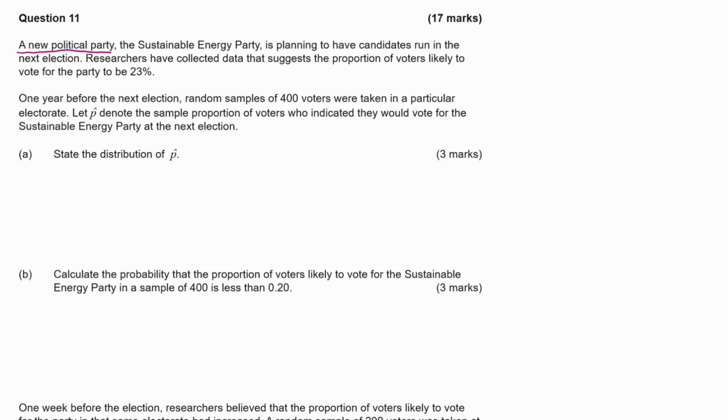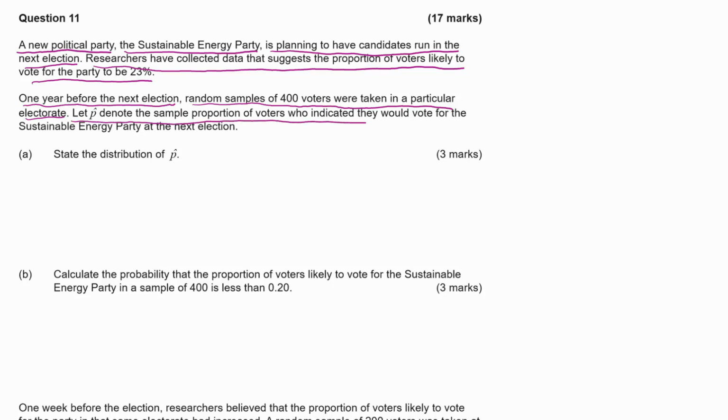A new political party, the Sustainable Energy Party, is planning to have candidates run in the next election. Researchers collected data that suggests the proportion of voters likely to vote for the party to be 23%. 1 year before the next election, random samples of 400 voters were taken in a particular electorate. Let P hat denote the sample proportion of voters who indicated they would vote for the Sustainable Energy Party at the next election. We want to state the distribution of P hat.